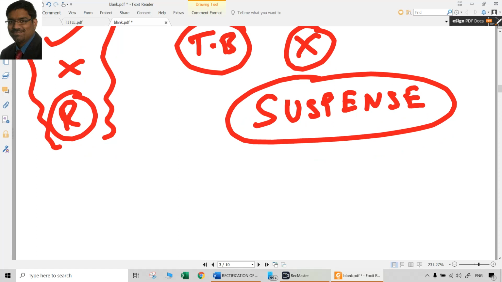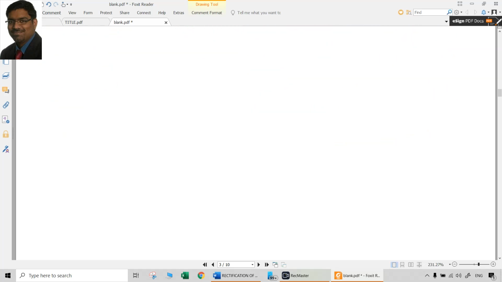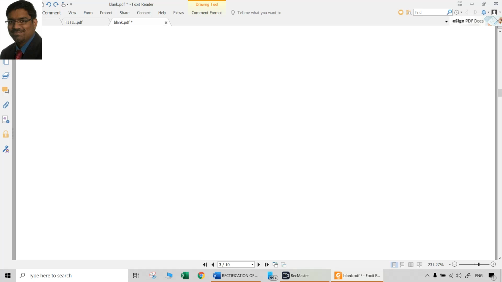How are we killing suspense account, which is already existing because of the errors committed by somebody, whoever that accountant is, by passing the entries through suspense account? So here we cannot go to the account and change the balances now. Errors of posting or errors of casting, like we did when we were rectifying them before the preparation of trial balance, we could directly go to the account and either debit it or credit it. Now we cannot do that. Why? Because trial balance is already there.